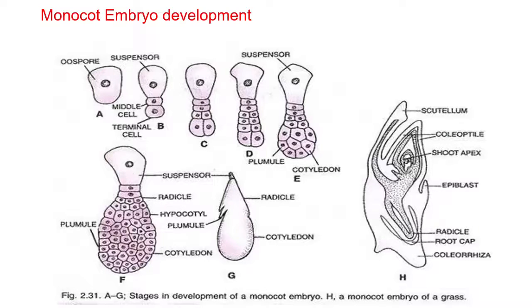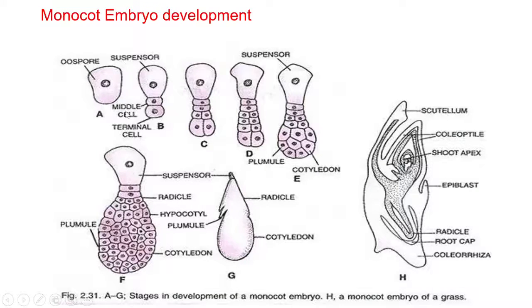So let us see the monocot embryo. How monocot embryos are developed. The development of embryo up to octant stage is almost similar to the dicot, the 1, 2, 3, 4, 5, 6, 7, 8 stage. The differences appear later. To illustrate complete development of monocotyledon embryo, the work of Swamy and Lakshmi Narayanan on Najas lacerata is described here.